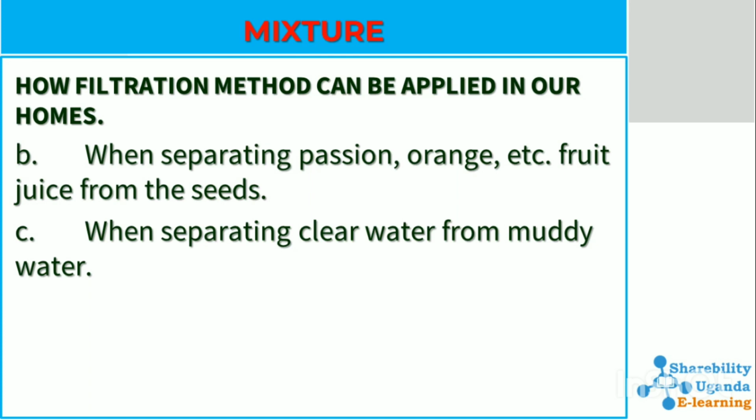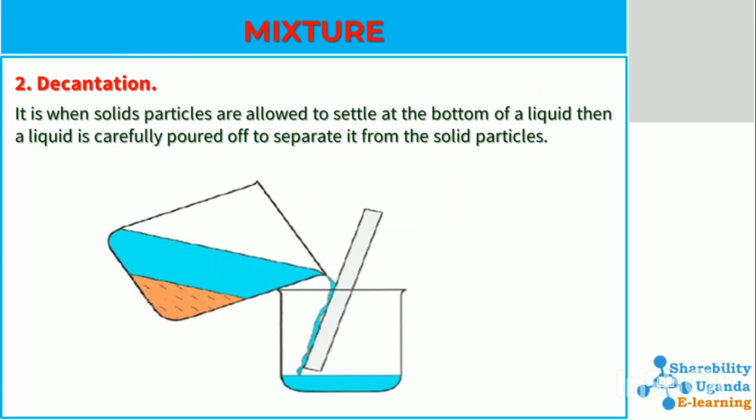Filtration can be applied in our homes when separating passion fruit juice from seeds, or when separating clear water from muddy water. And then we have another method, which is decantation. It is when solid particles are allowed to settle at the bottom of a liquid, then the liquid is carefully poured off to separate it from the solid particles.